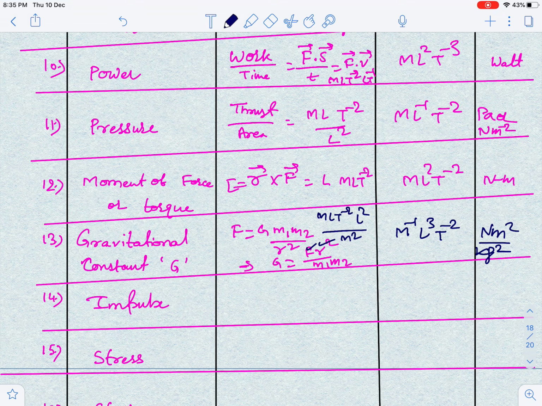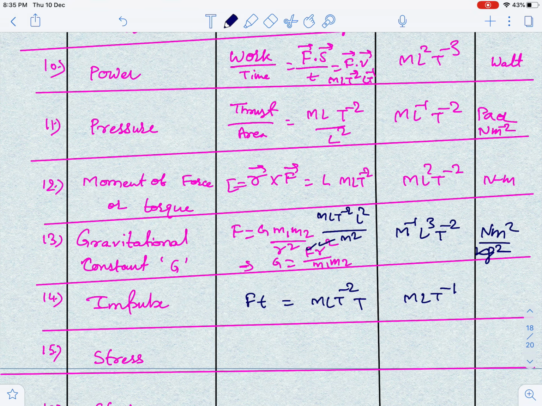Impulse is when, for a short duration of time, you have a large amount of force, an enormous force for a small duration of time. So force into time is impulse. Force is nothing but MLT^-2, and time is t.